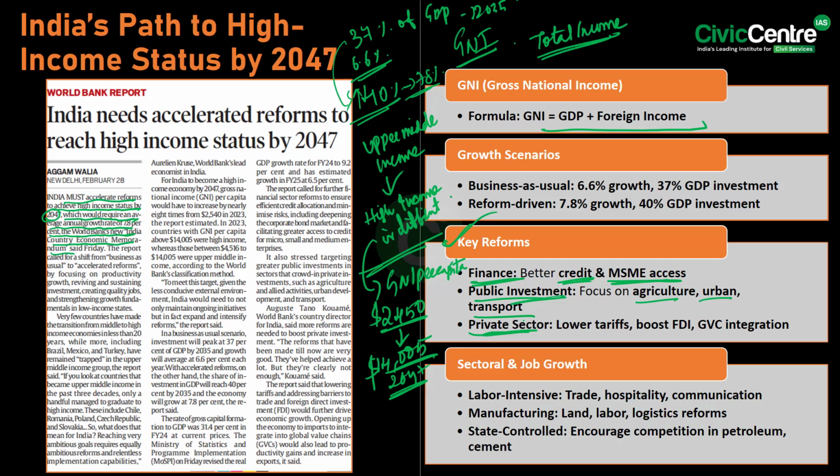By strengthening the financial systems, fostering investment and expanding the reforms, India can position itself as a high-income economy by the year 2047.